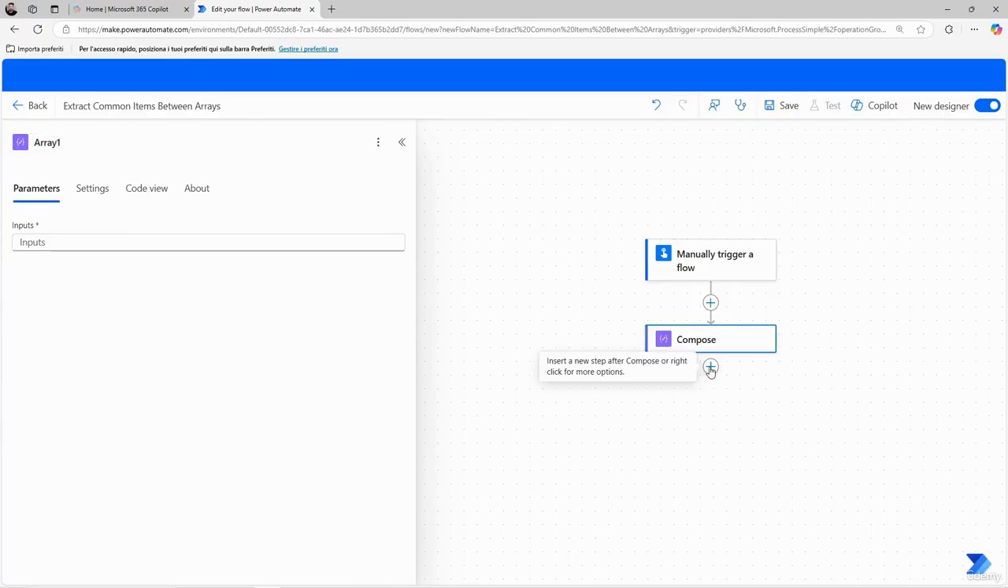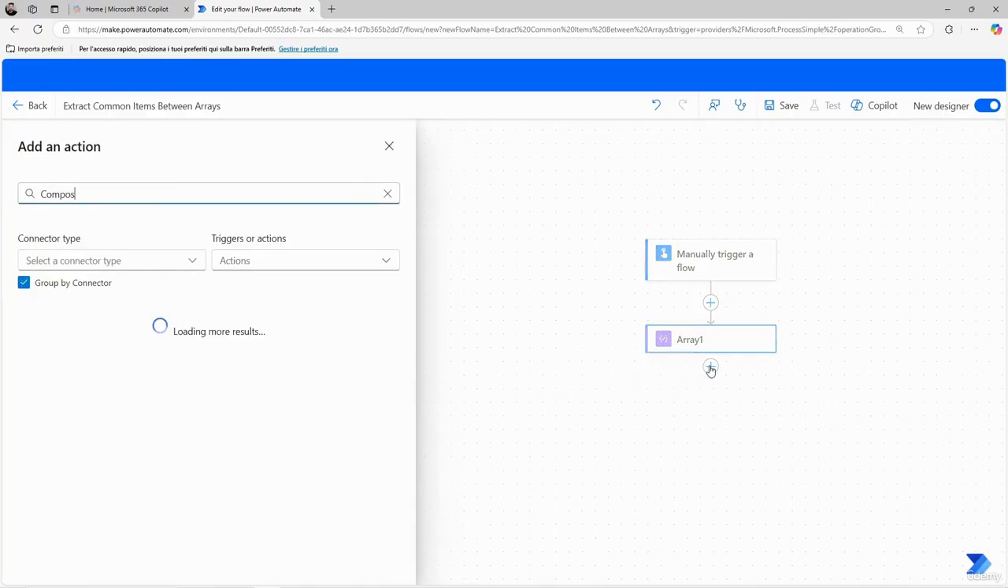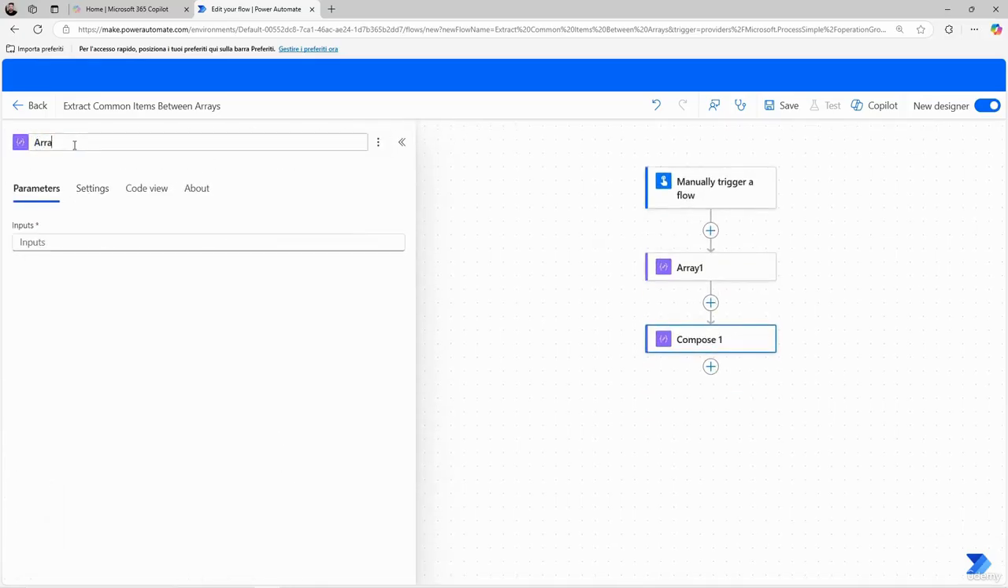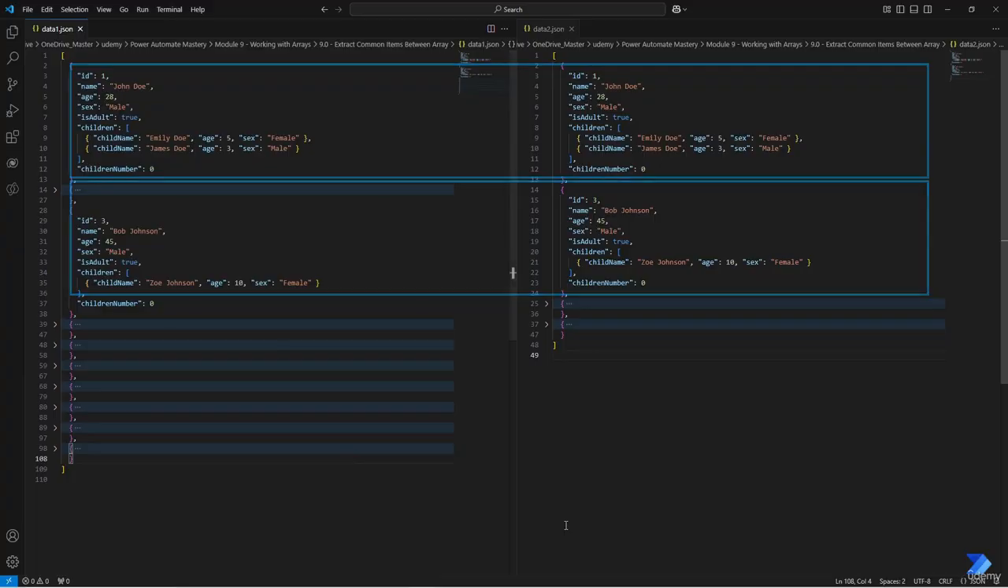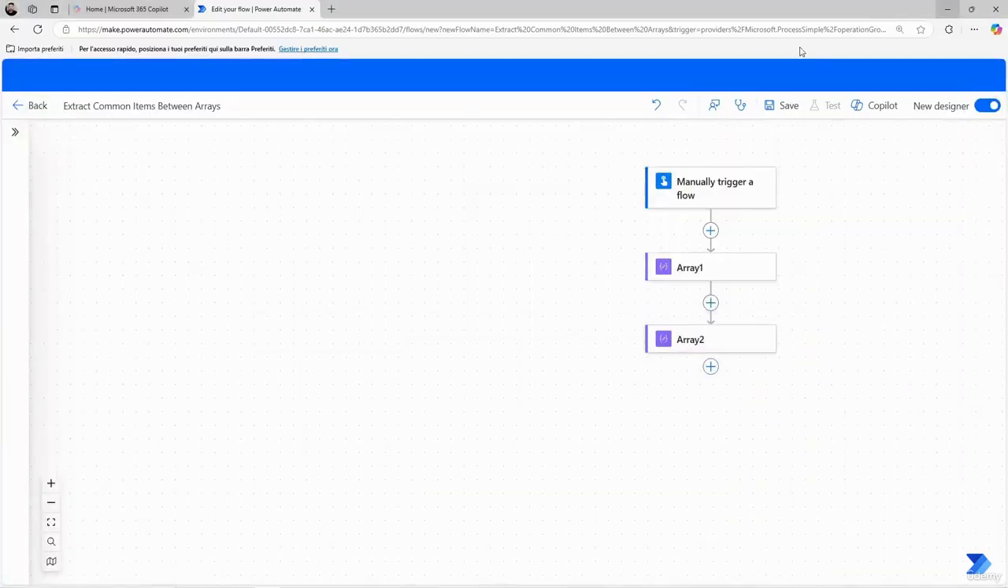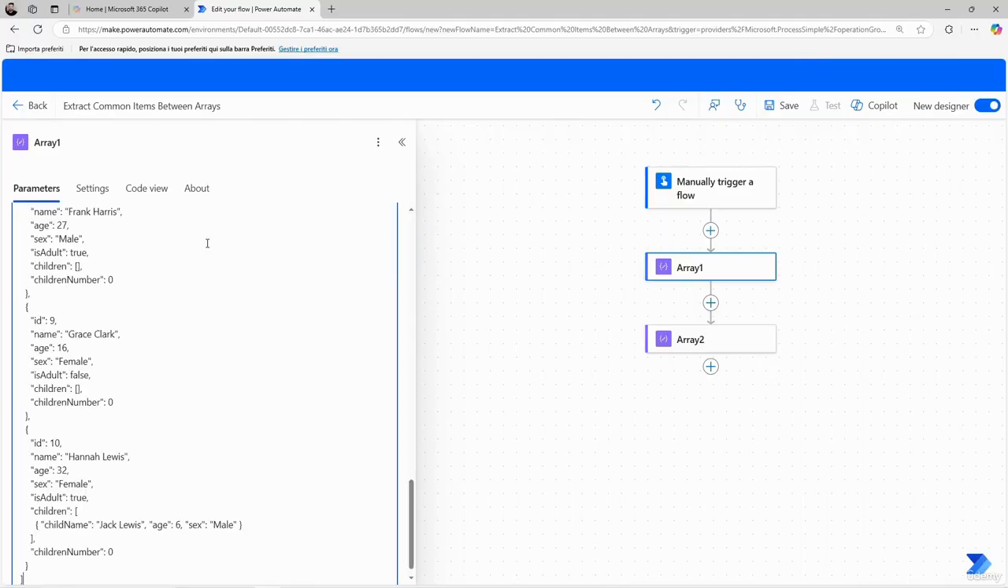Array 1 represents a collection of individuals, each with unique IDs and detailed properties. Array 2 contains another set of individuals, some of whom are also present in Array 1, while others are unique. Upon reviewing both arrays, it becomes evident that John Doe with ID 1 and Bob Johnson with ID 3 appear in both lists with identical details. These are the only common elements between the two arrays.